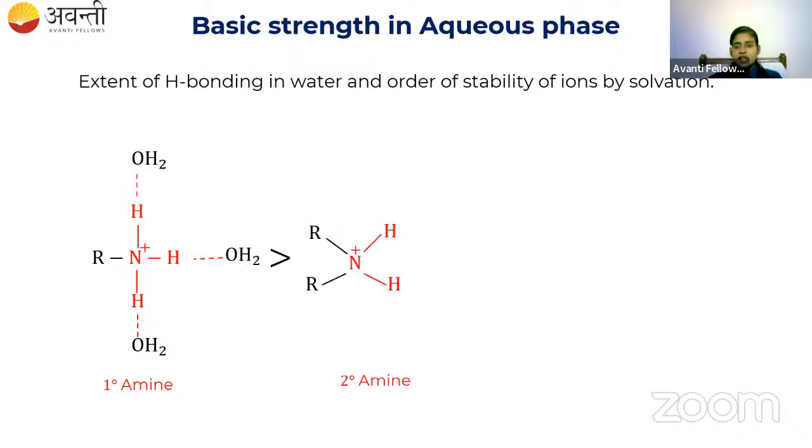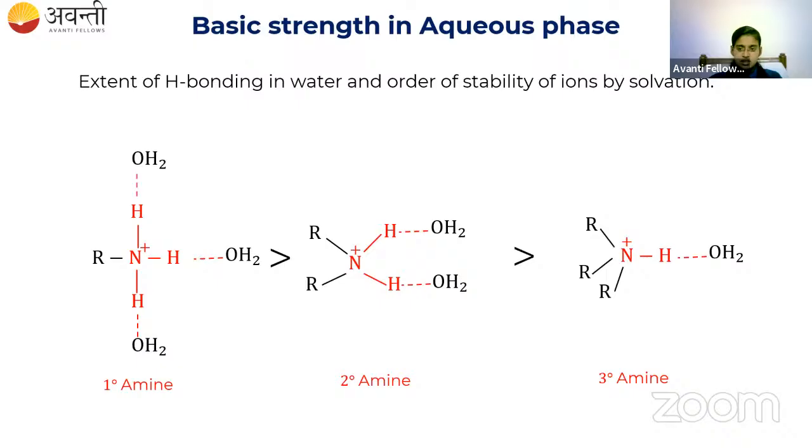In case of secondary amine, only 2 hydrogens are there, so only 2 hydrogen bonds can be formed. And in case of tertiary, we have only 1 hydrogen, so only 1 water molecule can come and form the hydrogen bonding with the tertiary amine. Okay, so I am taking the protonated amines. 3 molecules of water are coordinating with primary, 2 molecules are getting coordinated with secondary, and 1 molecule is coordinated with tertiary.